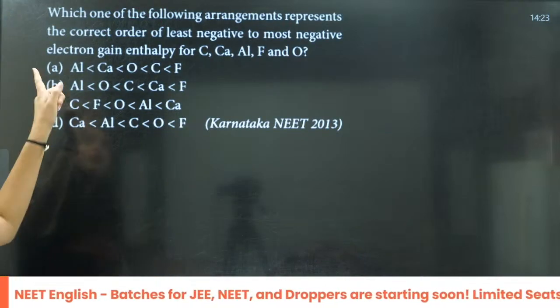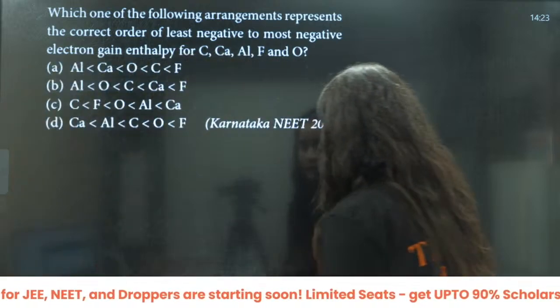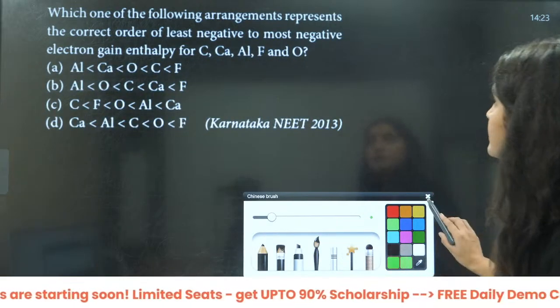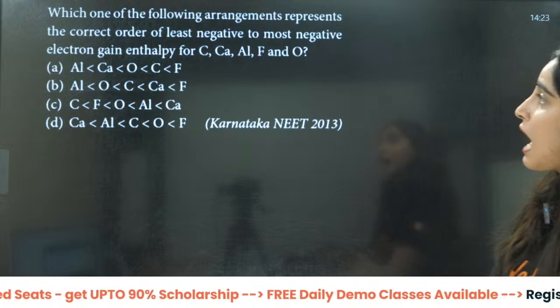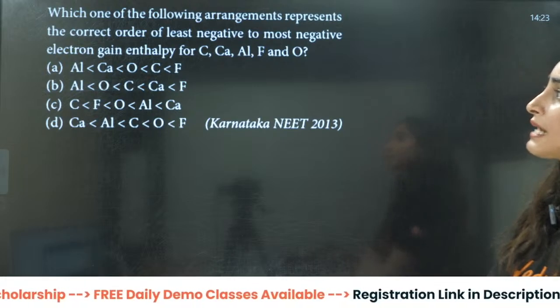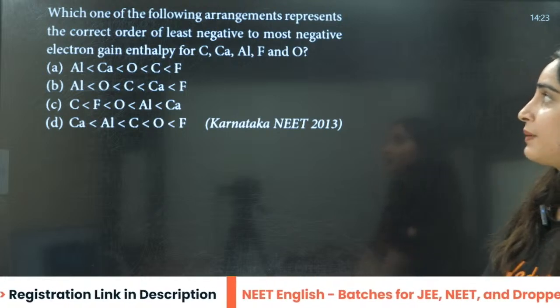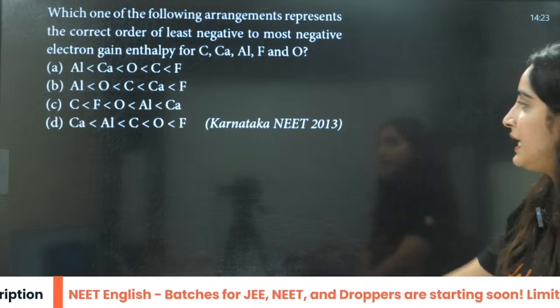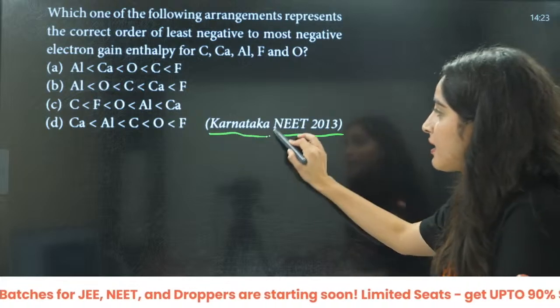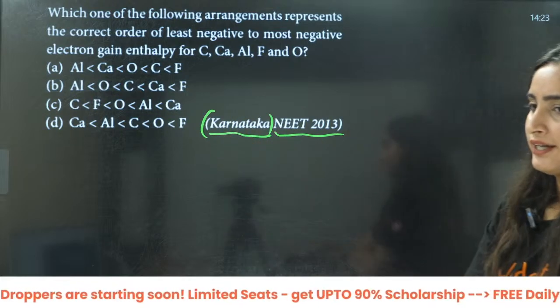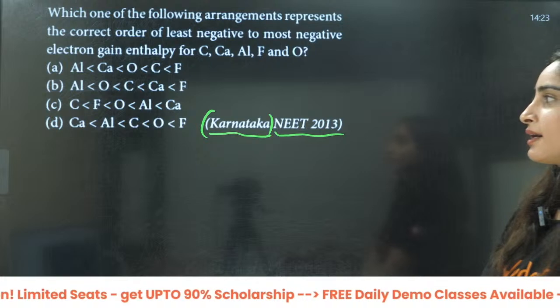Okay, which one of the following arrangements represent the correct order of least negative to most negative electron gain enthalpy? Electron gain enthalpy, beta. NEET 2013 Karnataka question.